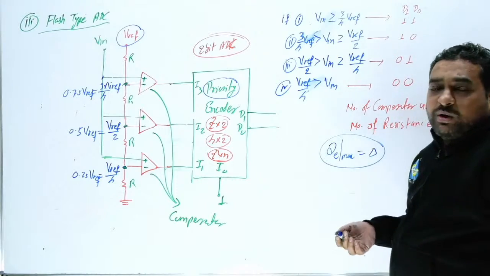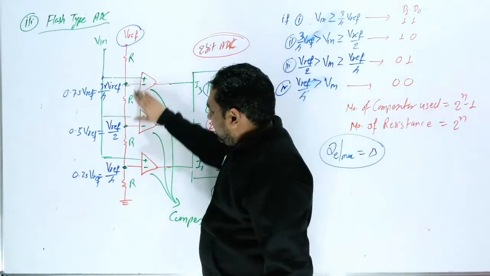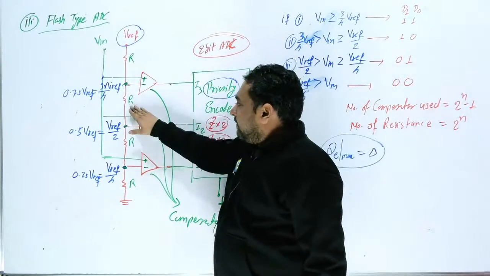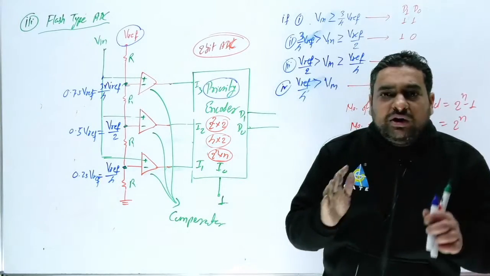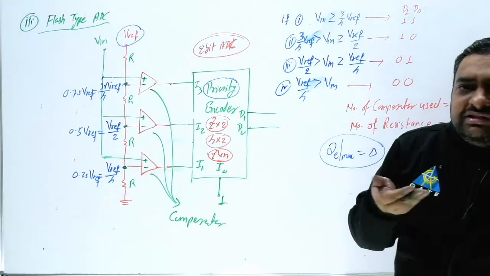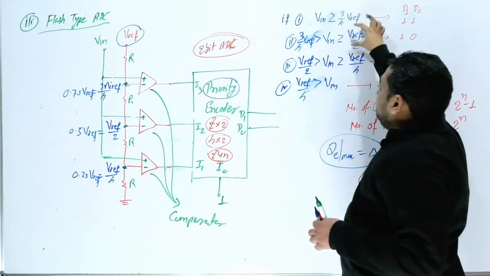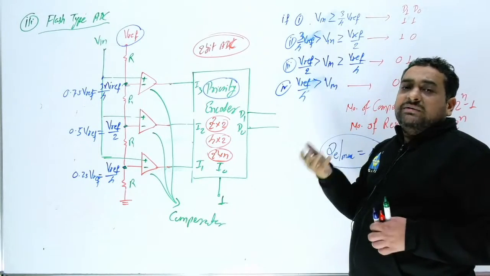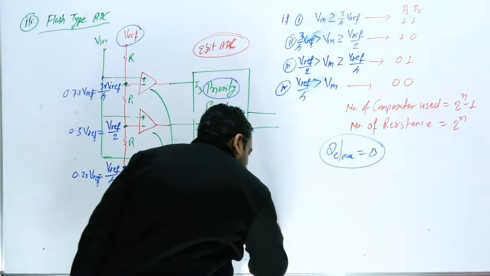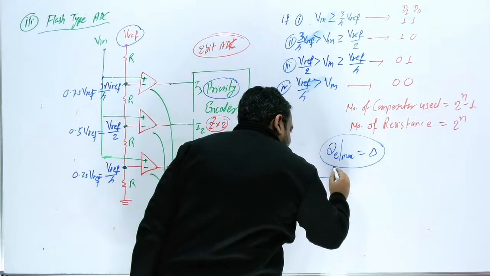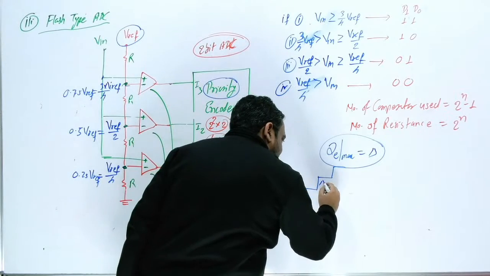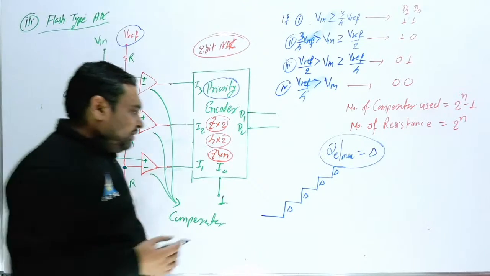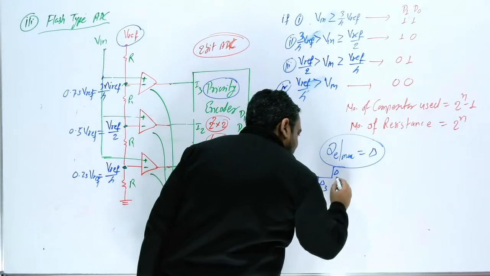Now here one more important thing, in this question I have considered R. But in the real GATE exam, the examiner can use this R by 2, this R by 2, this R. So this R can be modified. So here the advantage, what is the important thing? Here every step is same, but if you want to create random step size, right now every step size is same. Sir, this is del, this is del, this is del, this is del. But in this case, you can modify the step size, and you can do, sir, this is del 1, this is del 2, this is del 3, this is del 4.